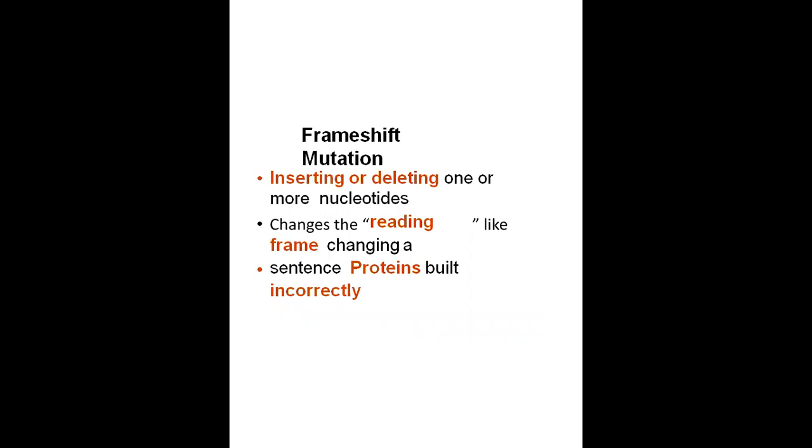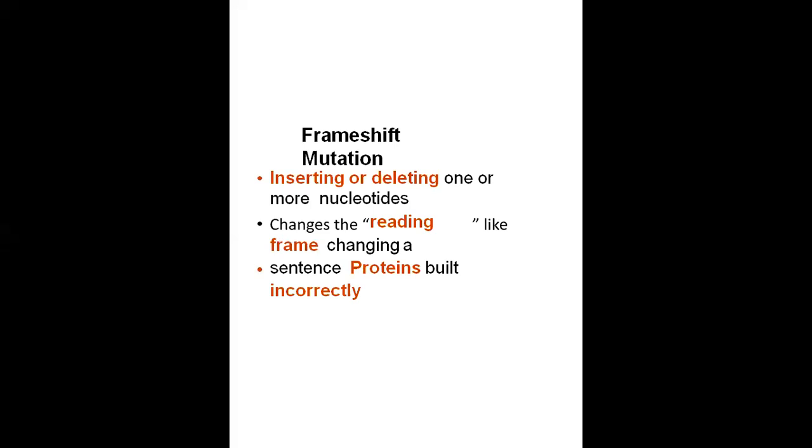Then there is frameshift mutation. What is a frameshift? You should also know that, as we studied earlier, the codon segment or coding segment of that gene is what we call the reading frame. That's why it is important to study the frameshift mutation.